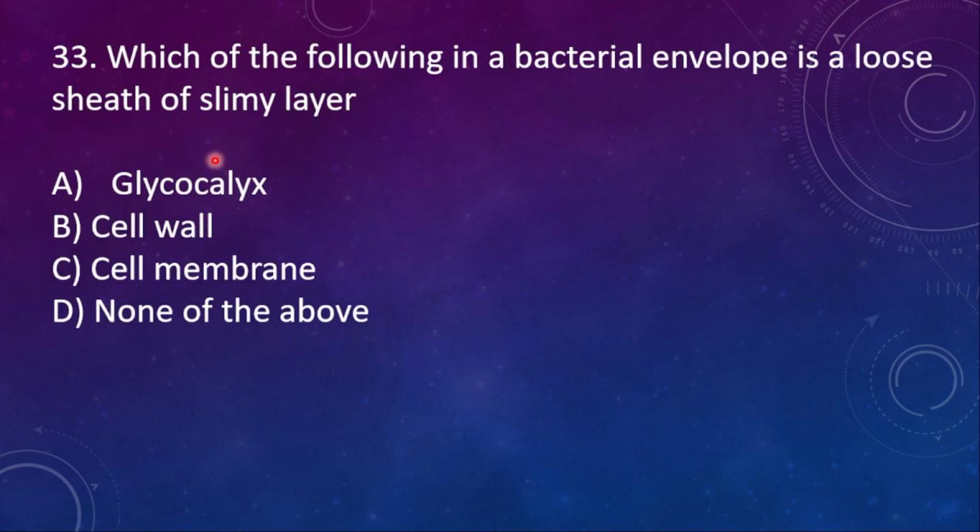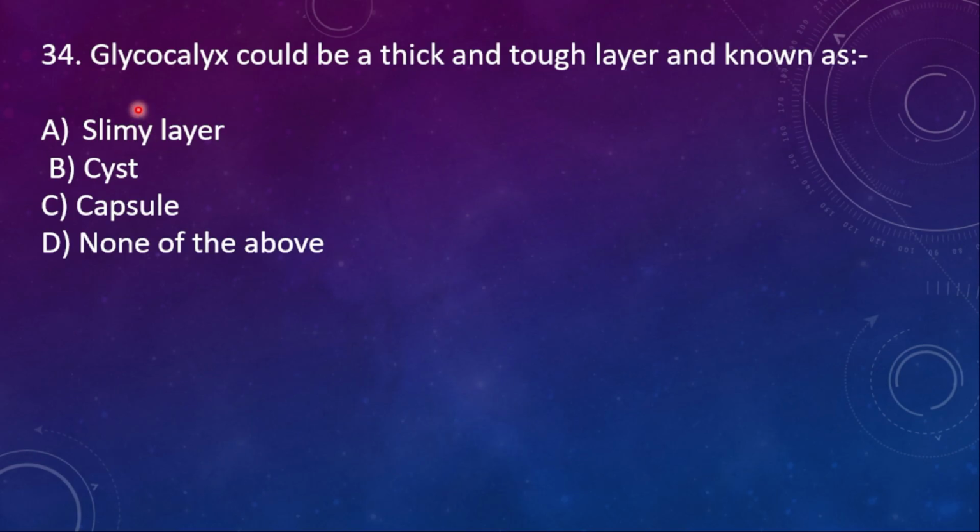33. Which of the following in a bacterial envelope is a loose sheath of slimy layer? Option A, glycocalyx, B, cell wall, C, cell membrane, D, none of the above. The slimy layer, which is the loose sheath, is made up of what? Glycocalyx. So here the right option is option A. 34th question.